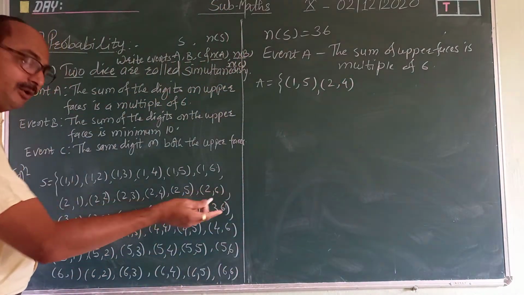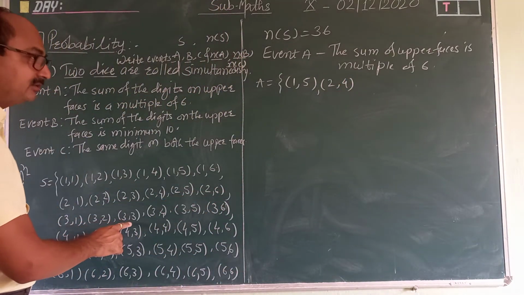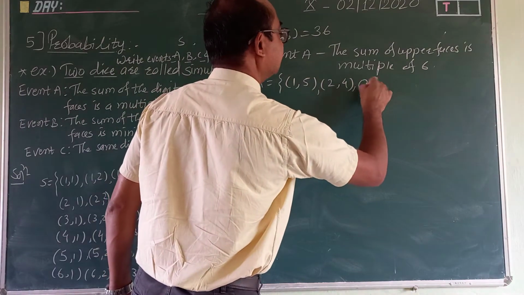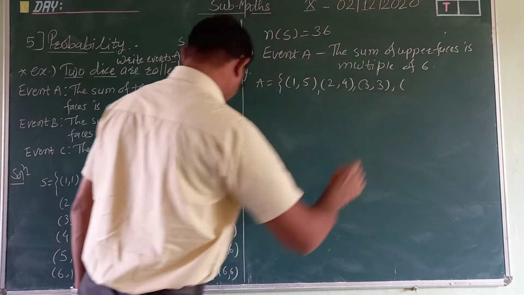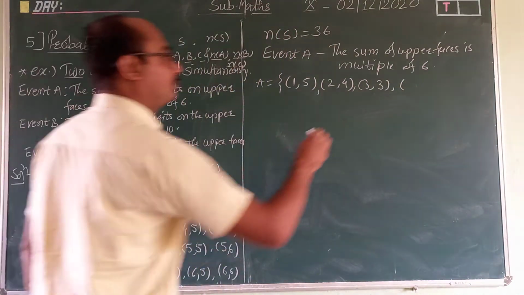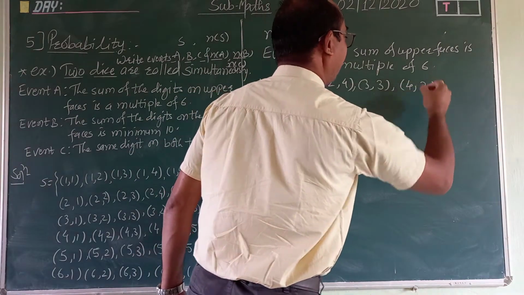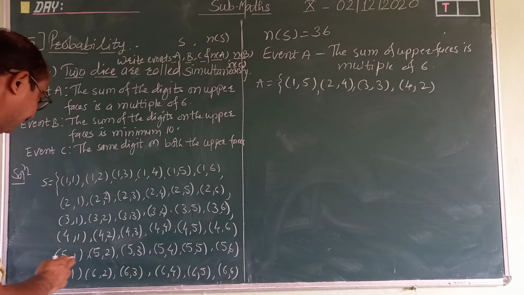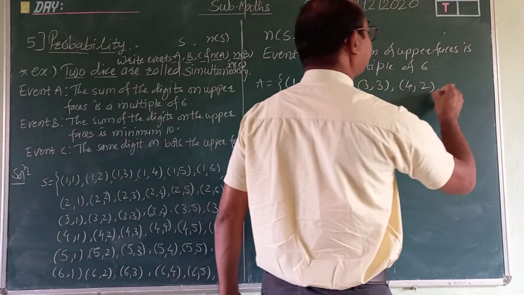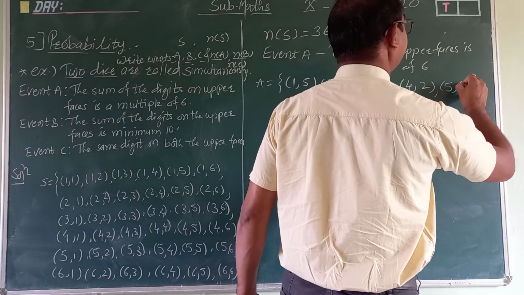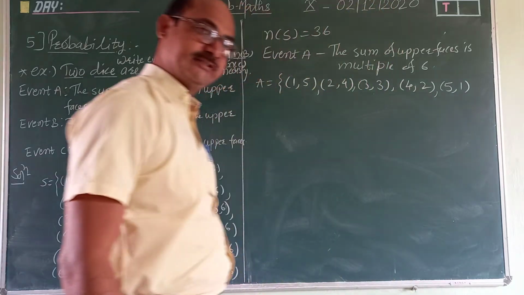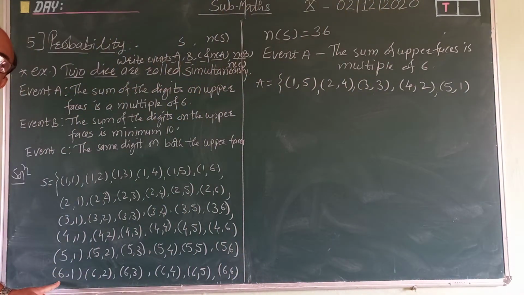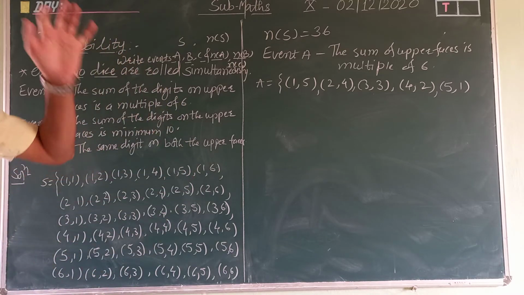Then in the third row, 3, 3. Then in the fourth row, 4, 2. Then 5, 1. Now in the last row the sum is greater than 6, 6 plus 1 is 7, so 6 does not come.